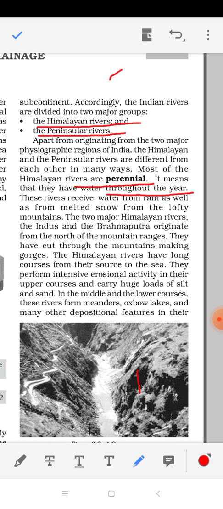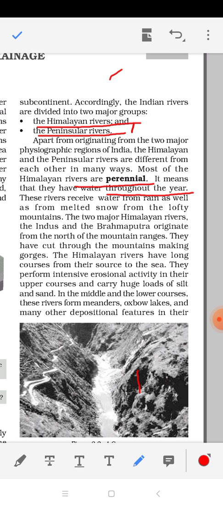And all the peninsular rivers of India like Godavari, Krishna, Kaveri, Tungabhadra, Mahanadi, Tapi, Narmada, Bhadra, all originate from the peninsular region of India, and because they are not getting any glacier or snow, they totally depend upon monsoon rainfall. So these rivers are basically non-perennial rivers.